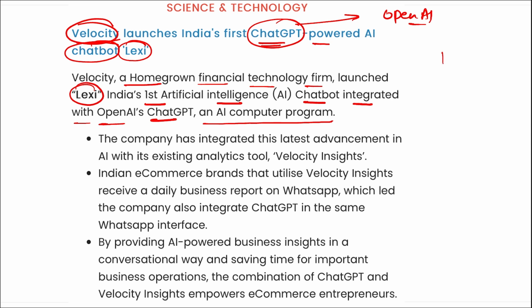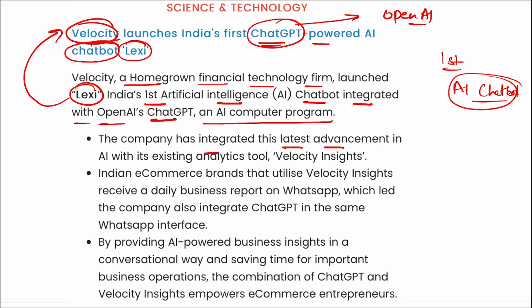So we can say, what is the name of India's first artificial intelligence chatbot? It will be your Lexi, and it has been developed by Velocity. Alright, the company has integrated this latest advancement in AI with its existing analytical tools, that is Velocity Insights. Indian e-commerce brands that utilize Velocity Insights receive a daily business report on WhatsApp, which led the company also to integrate ChatGPT in the same WhatsApp interface.